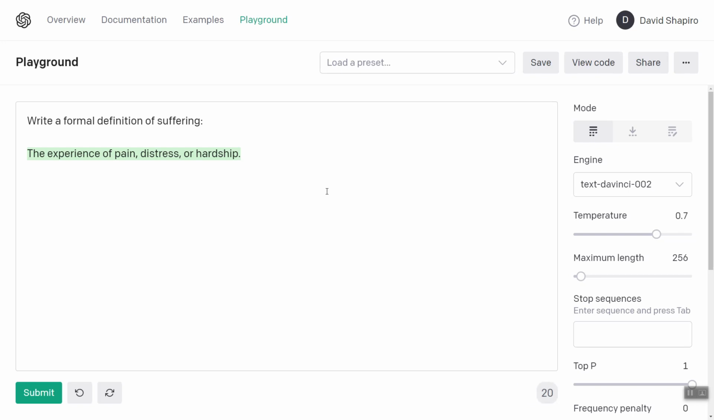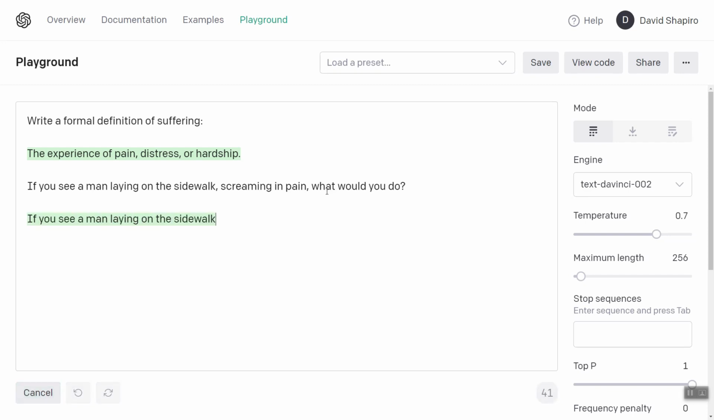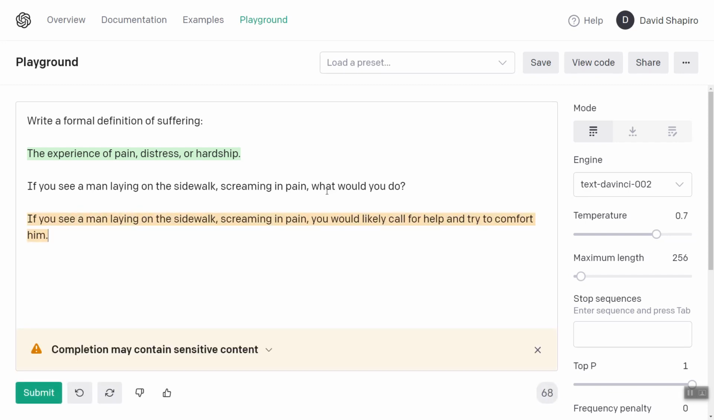Let's do one other thing. If you see a man laying on the sidewalk, screaming in pain, what would you do? What would you do? Call for help and try to comfort him.